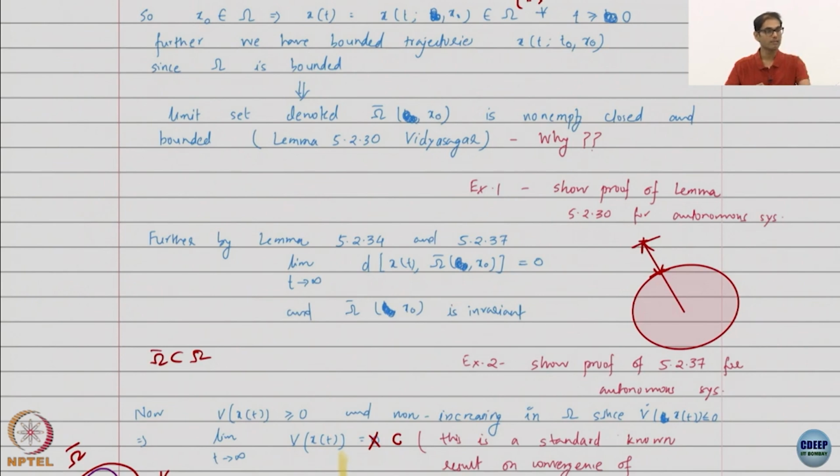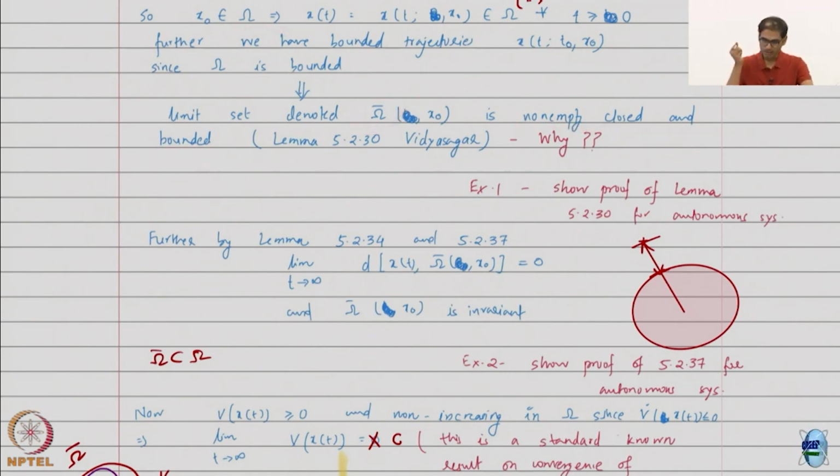What is the limit set? The limit set is where all the points go towards. That's essentially the definition of the limit set. It's the set towards which all the trajectories will go eventually. Eventually they will go to some point in the limit set. And by Vidyasagar's result it is non-empty, closed and bounded, something nice already. We have not yet connected omega bar and omega.